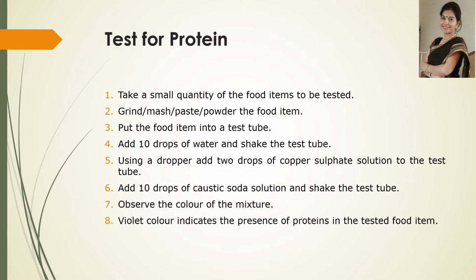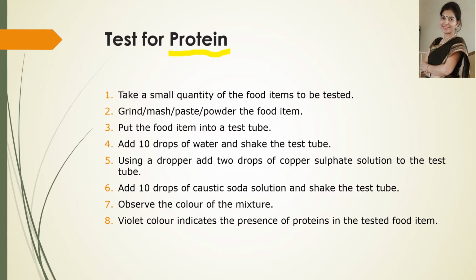Now, the test for protein. How can we test protein in a given food sample? We have to take a small quantity of food, grind it or mash it, then put the food sample into a test tube and add 10 drops of water to make a paste and shake the test tube to make a solution of that food sample.